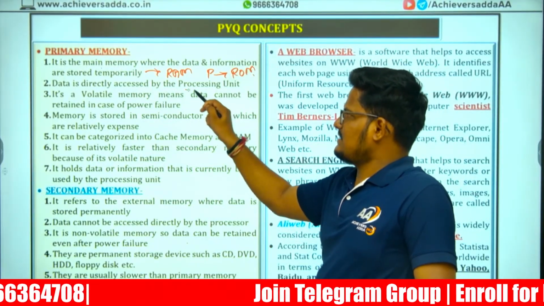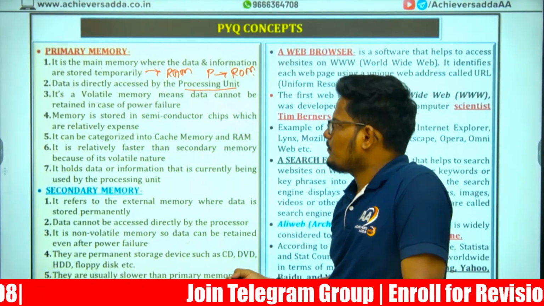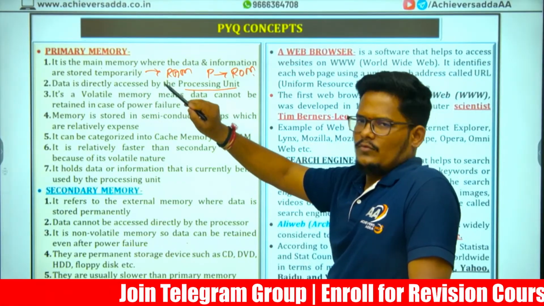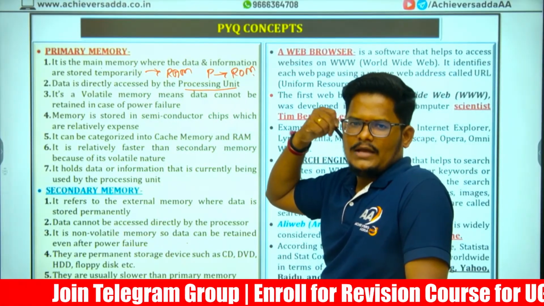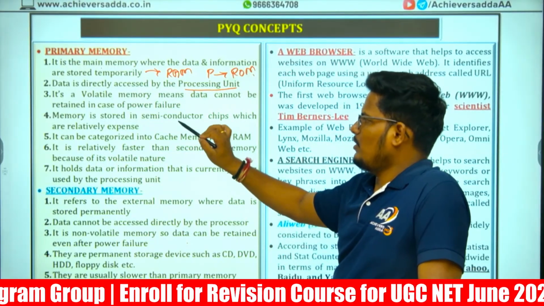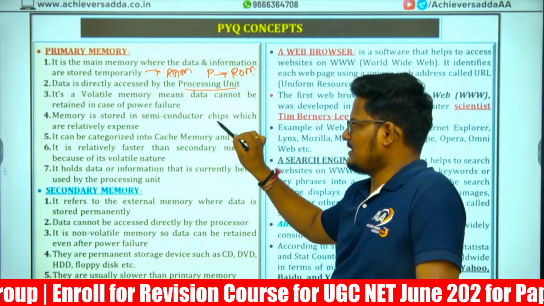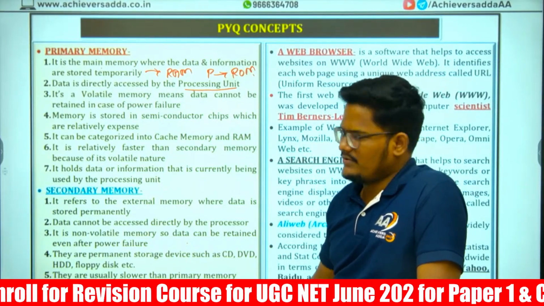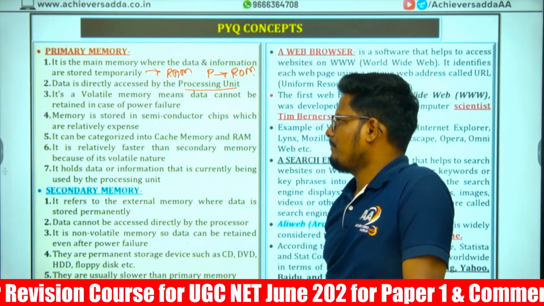Data directly accessed by the processing unit, the CPU. It is volatile. RAM is volatile, ROM is non-volatile. Memory stored in semiconductor chips. Very expensive as compared to secondary memory.